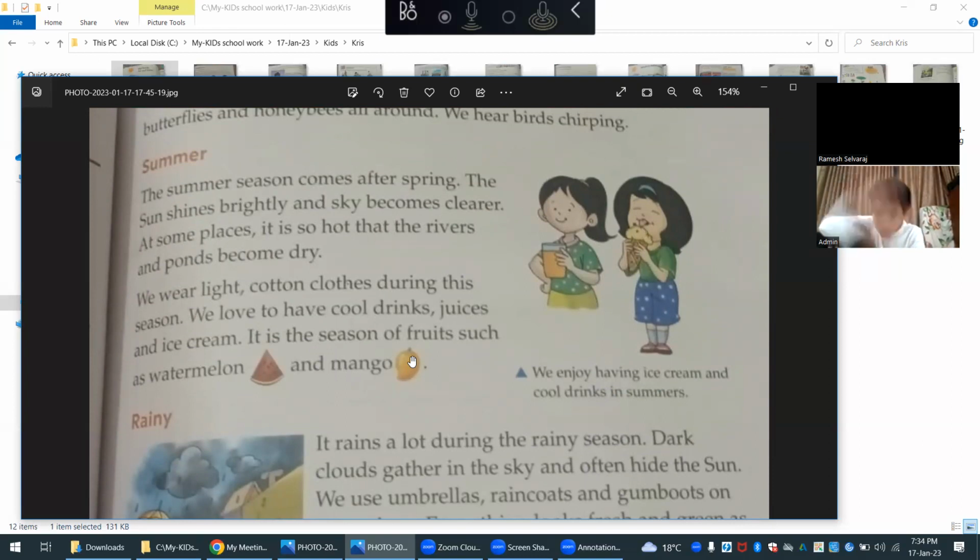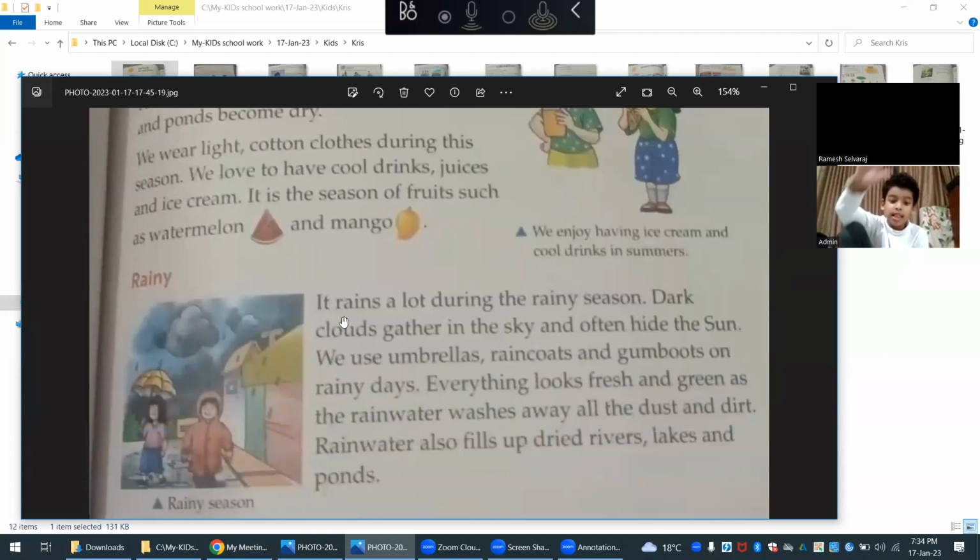We wear light cotton clothes during the season. We love to have cool drinks, juices, and ice cream. We wear woolen clothes when it's winter time, and we wear gumboots, raincoat, and umbrella in rainy season.